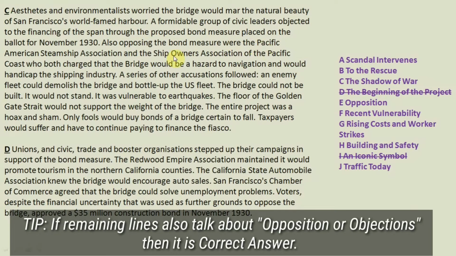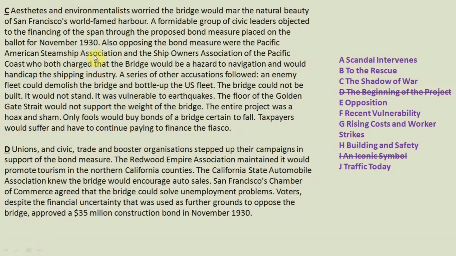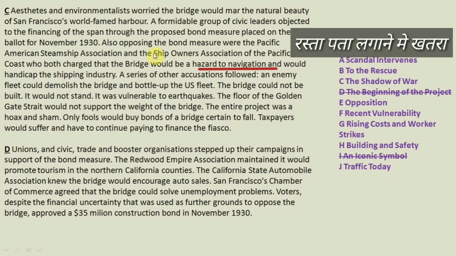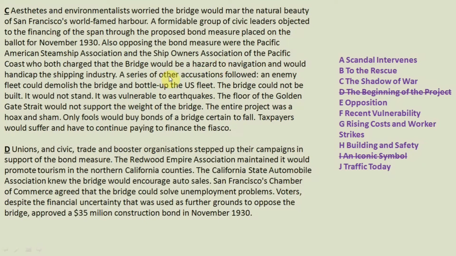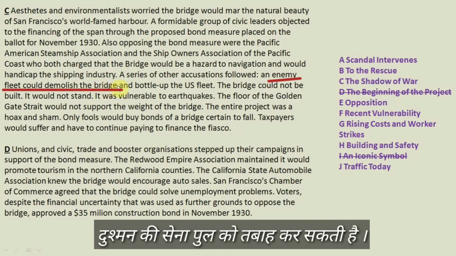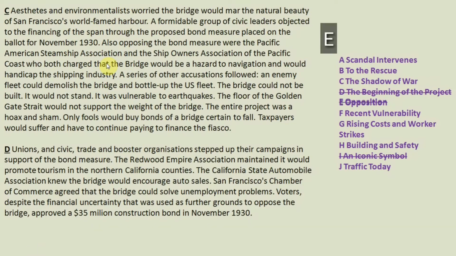The bond measure were the Pacific American Steamship Association and Ship Owner Association of Pacific Coast, who both charged that the bridge would be a hazard to navigation. Now these people were saying that the bridge would cause so many problems to them. A series of accusations followed. An enemy fleet could demolish the bridge. Now these all are the oppositions. So that is the reason why we are eliminating this option.